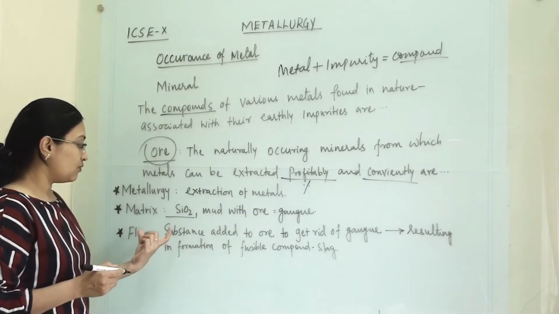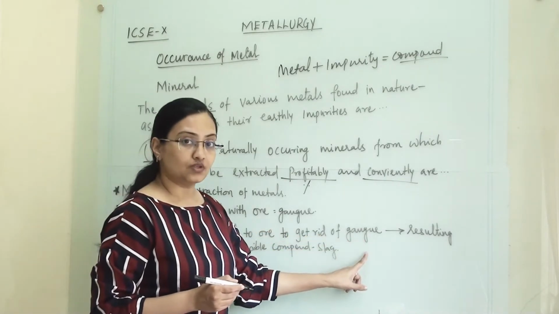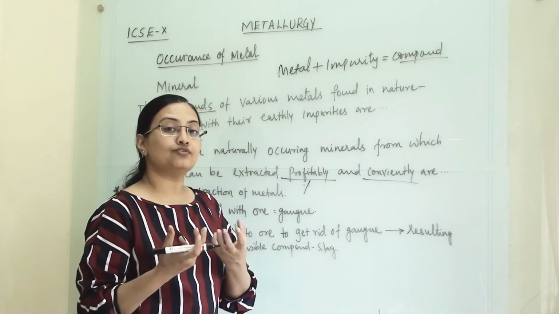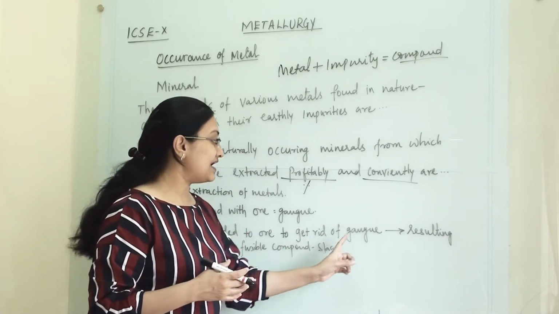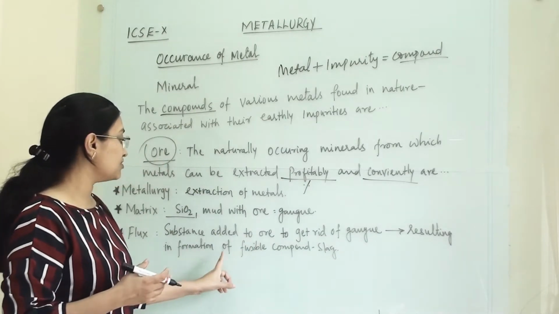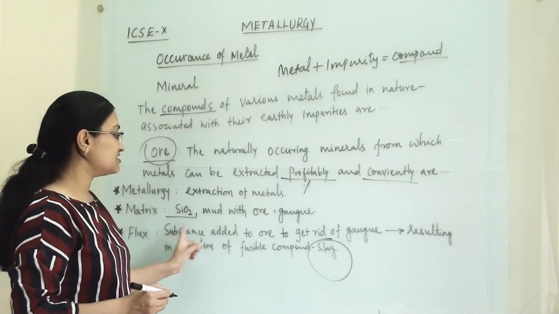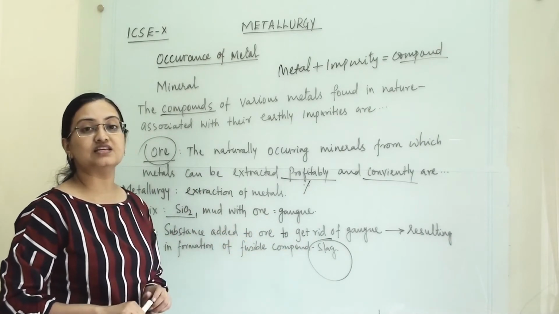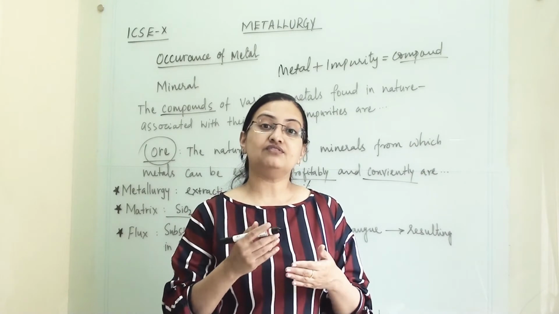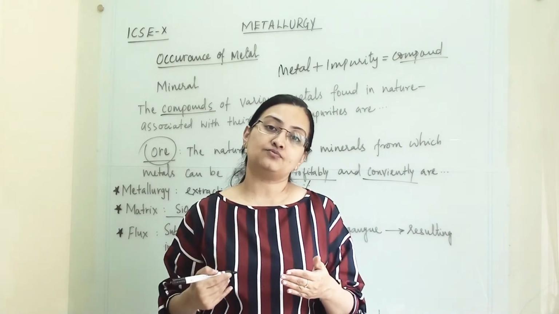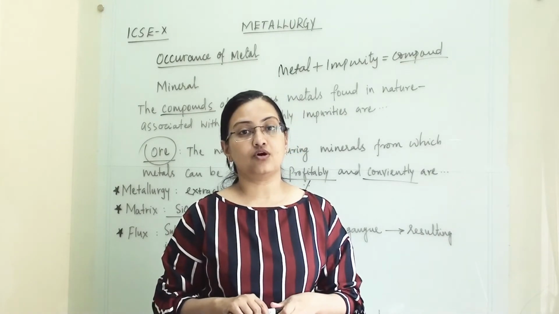Now flux. What is a flux? A substance added to ore to get rid of gangue. We need to separate gangue from our metal. So whatever substance we add, that results in formation of a fusible compound, which is known as slag, and this whole process is known as flux. All these things we will discuss again when we see the stepwise extraction process of metals. So let us see a stepwise extraction process of metals.